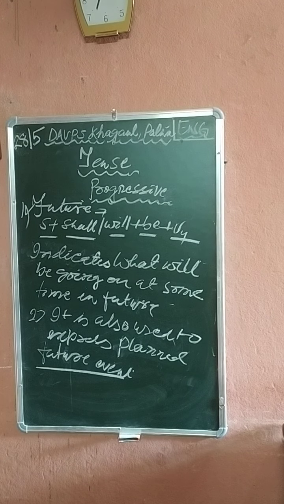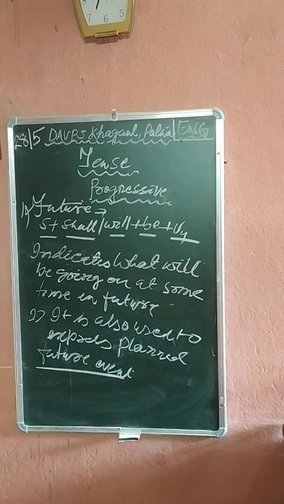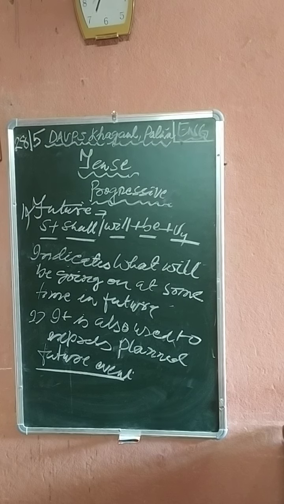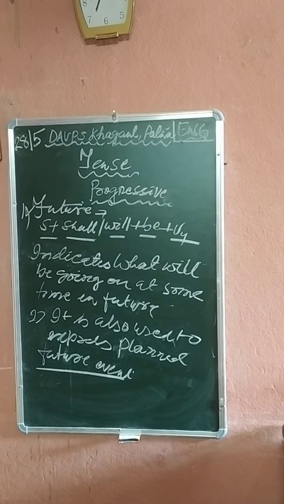So we may conclude that present progressive is used to express or to indicate an action in progress.